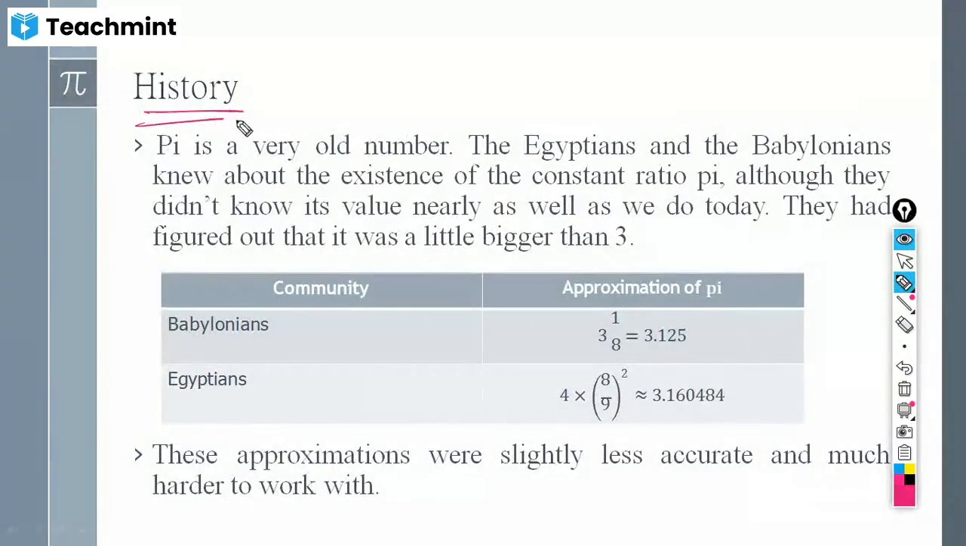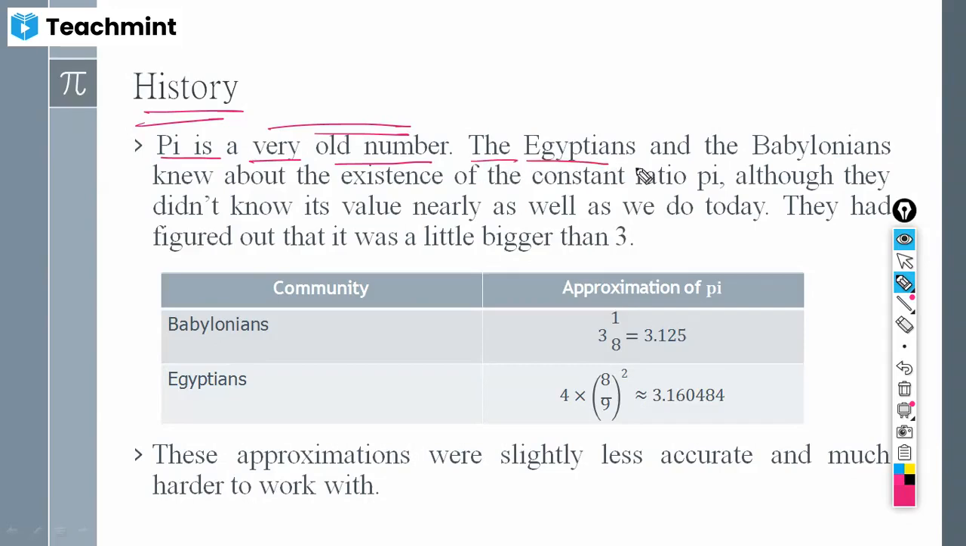Where are we getting this pi from? See, pi is a very old number. It is not that we have been getting pi only these days. It has been from the very old days, from the time of civilization. I hope you know about the time of civilization, right? So before, BC.